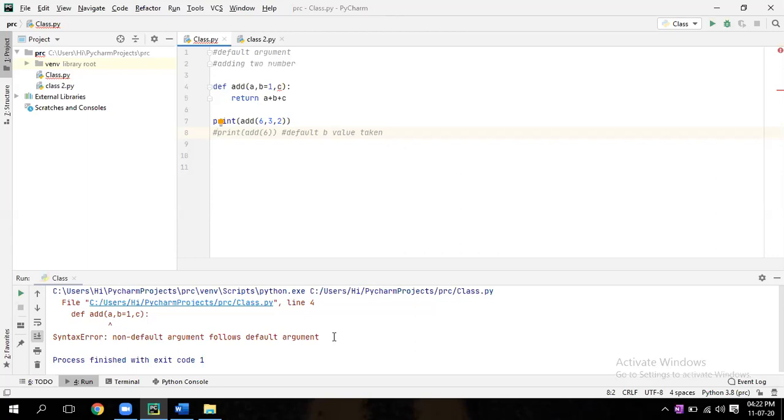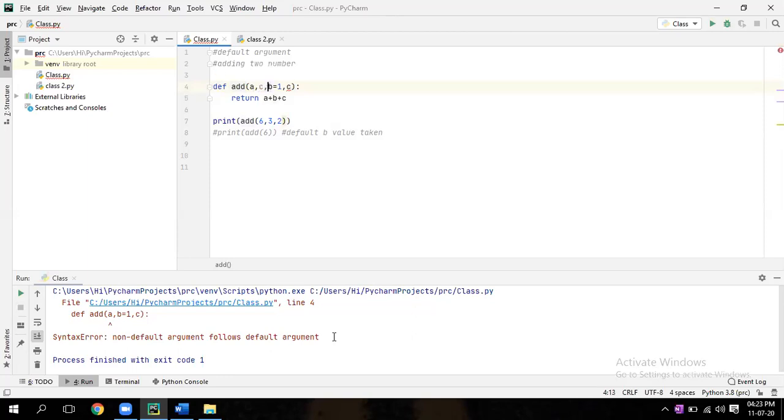Okay, let's go word by word. Non-default argument. What do you mean by non-default argument? Which has a default value, that is a default argument. Not having a default value, that is a non-default argument. So non-default argument follows default argument. Follows means it is following a default argument. That means if you are giving any default value, after that there should not be a non-default argument.